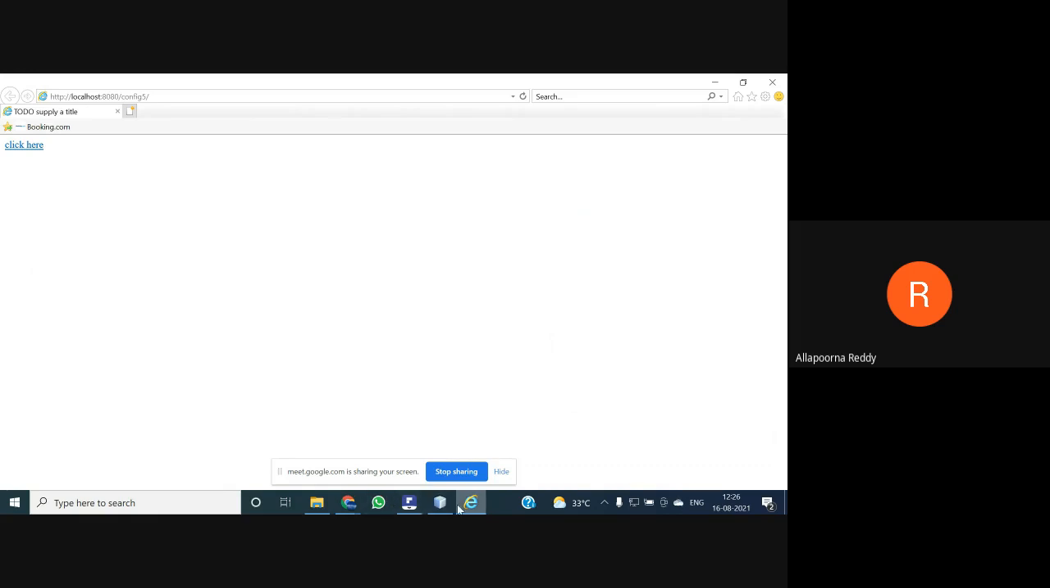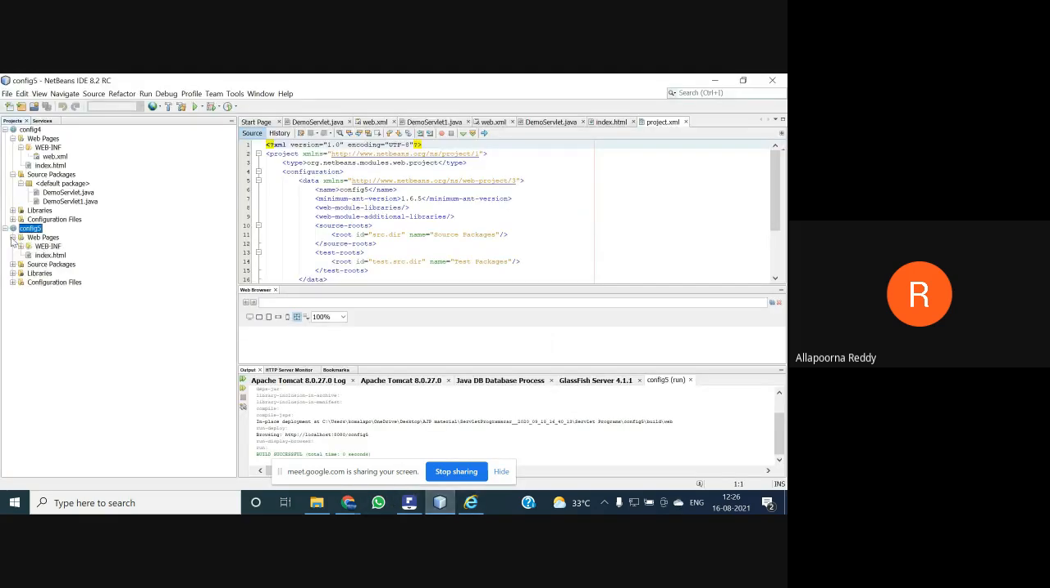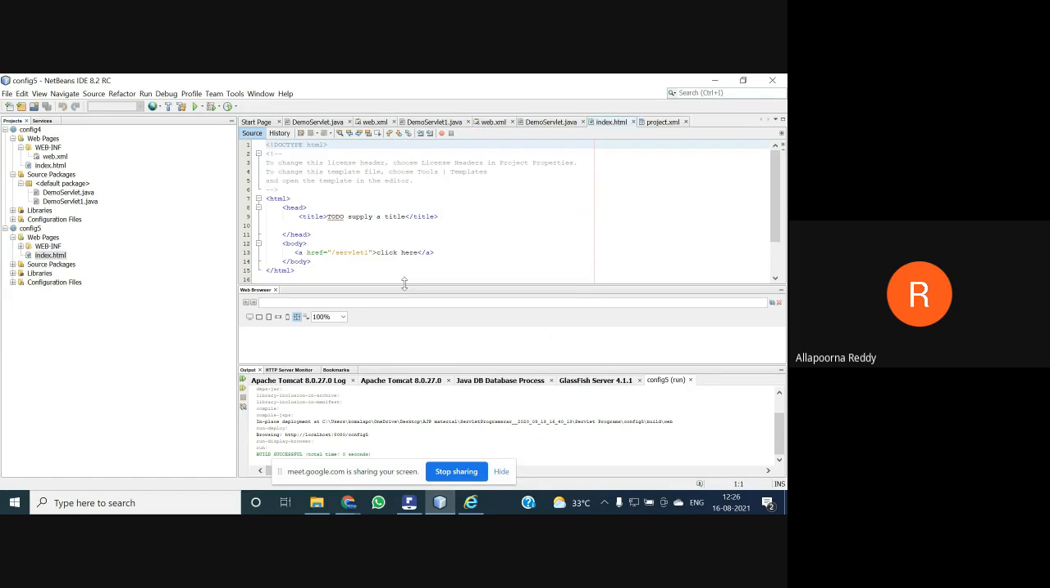Here we are in HTML. If you see this HTML, here we are creating one hyperlink. What is that hyperlink name? Click here is the hyperlink which I created.